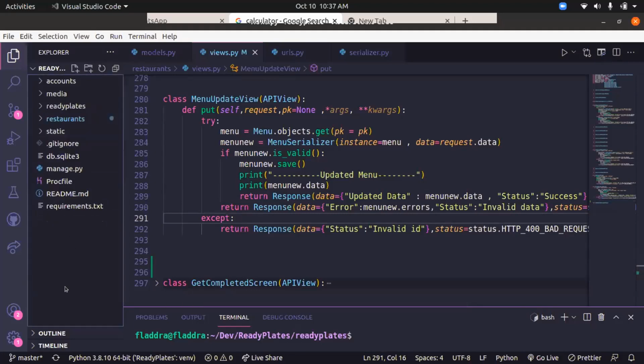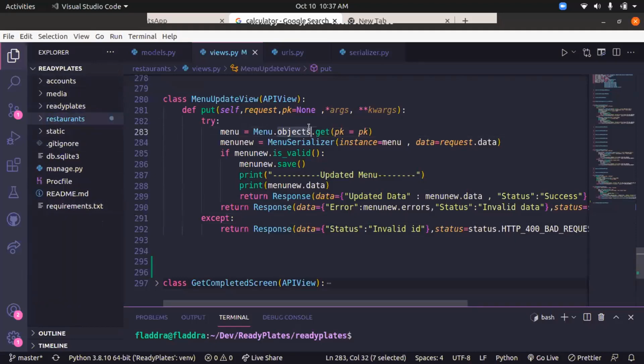Now you can see on the screen, I have these folders: accounts, media, ready plates, restaurants, etc. Many of these folders are provided by Django itself. Whenever I create a Django application or a Django project, this is provided by default. I don't have to write any code. The code is pre-written by the framework developers.